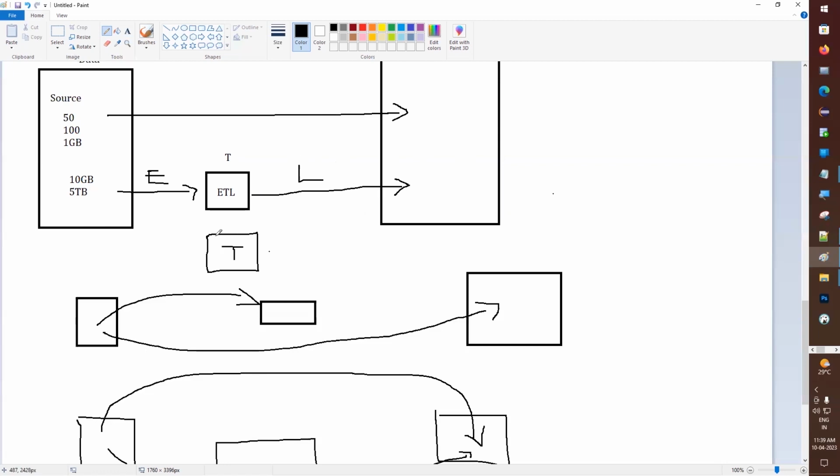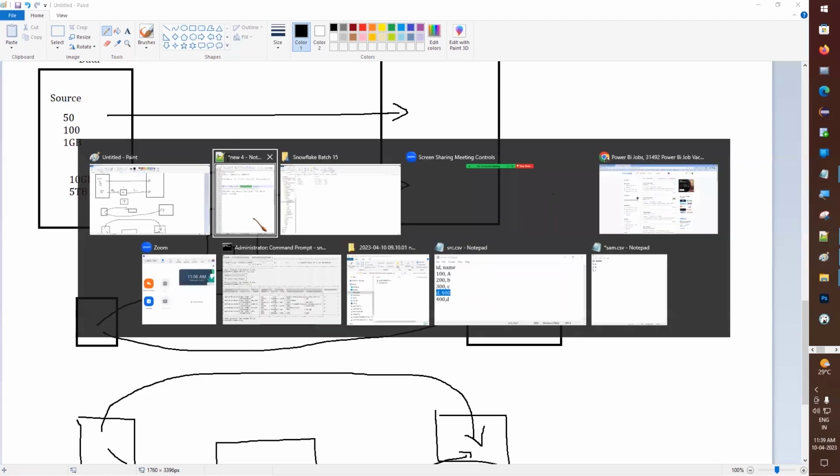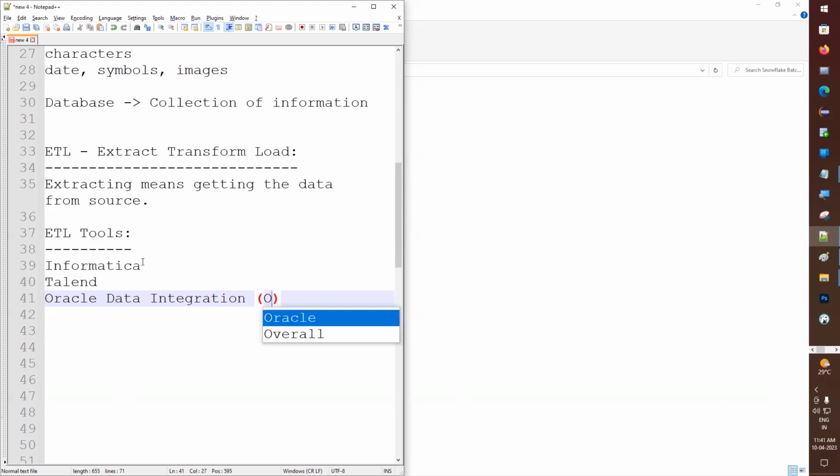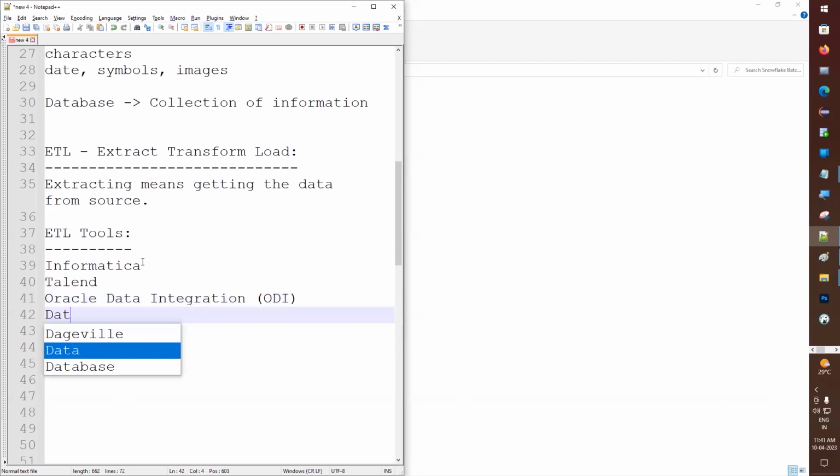In our market, many ETL tools have been released. We have Informatica, Talend, and Oracle also provides an ETL tool, Oracle Data Integration, which they call ODI. Then DataStage, SSIS, Ab Initio, Pentaho, and big data tools like Data Factory. There are many ETL tools in the market, so we can pick any ETL tool.